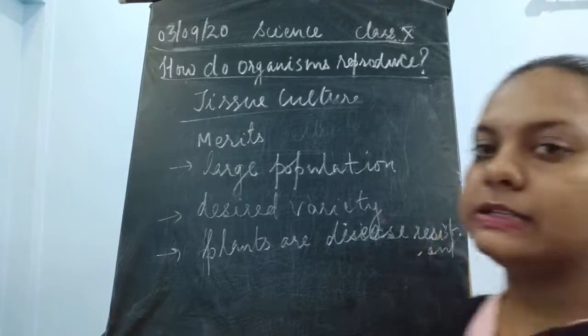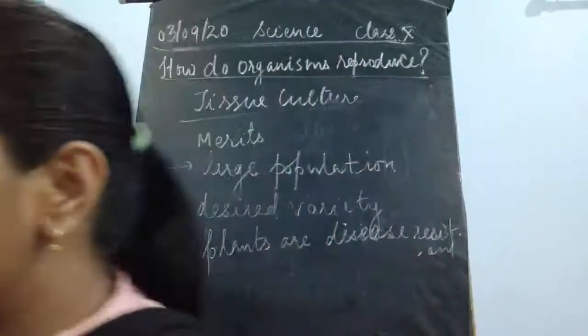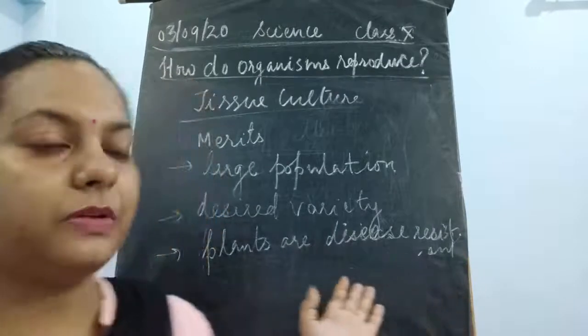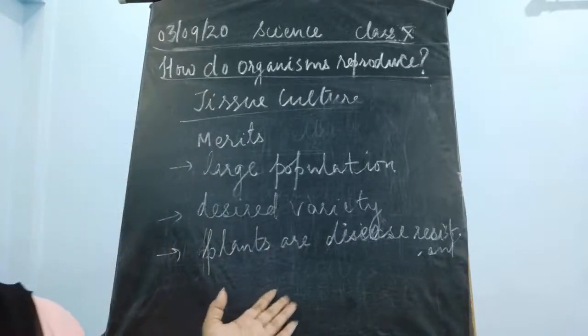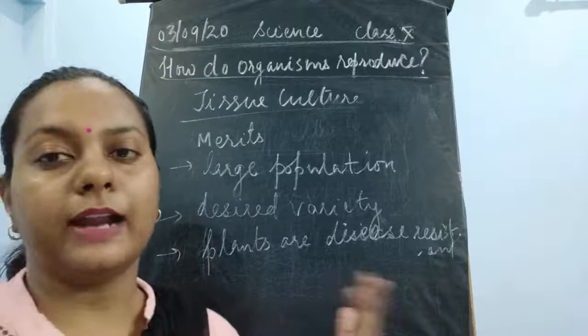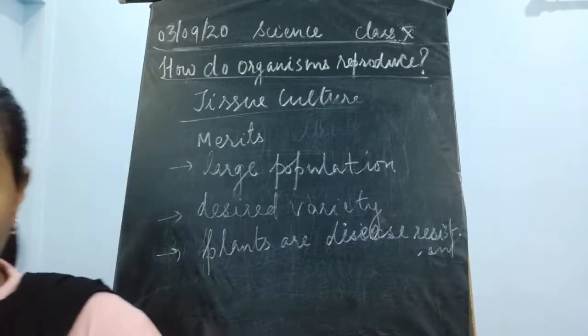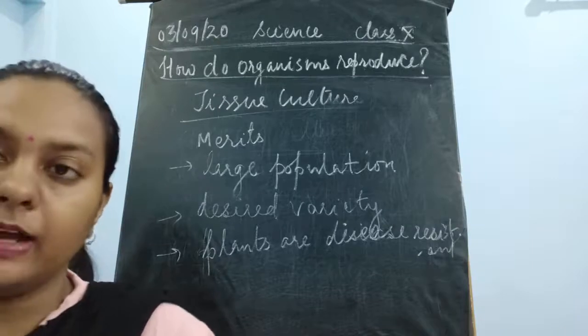Okay, these plants are disease resistant. Now why are they disease resistant? Because we are producing the desired variety, that is why they will be disease resistant. They can withstand drought and flood-like conditions for some time. Okay, so all these are the merits. Even demerits are there, but they are short lived ones.